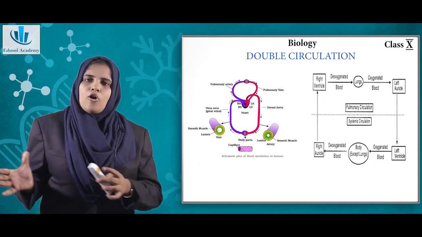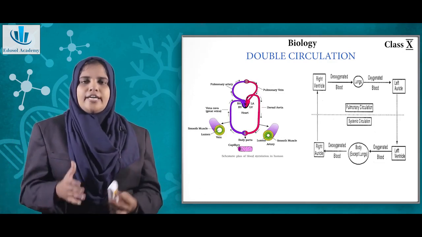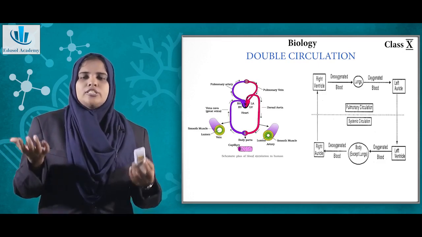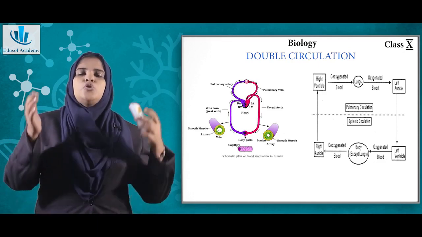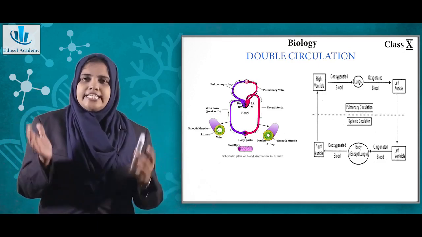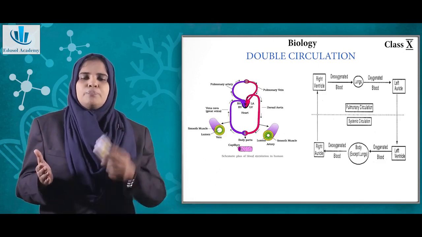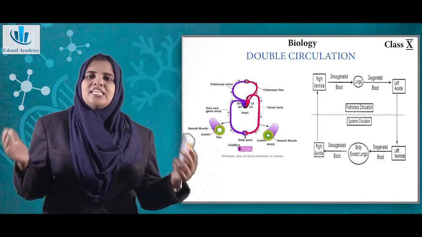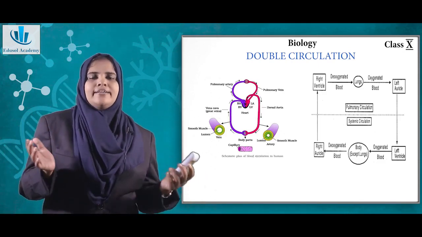So remember, all the arteries carry oxygenated blood, but the pulmonary artery carries deoxygenated or impure blood from your heart to the lungs. See, in the lungs the process of purification takes place. So the pulmonary artery carries impure blood, whereas all the other arteries carry oxygenated blood.